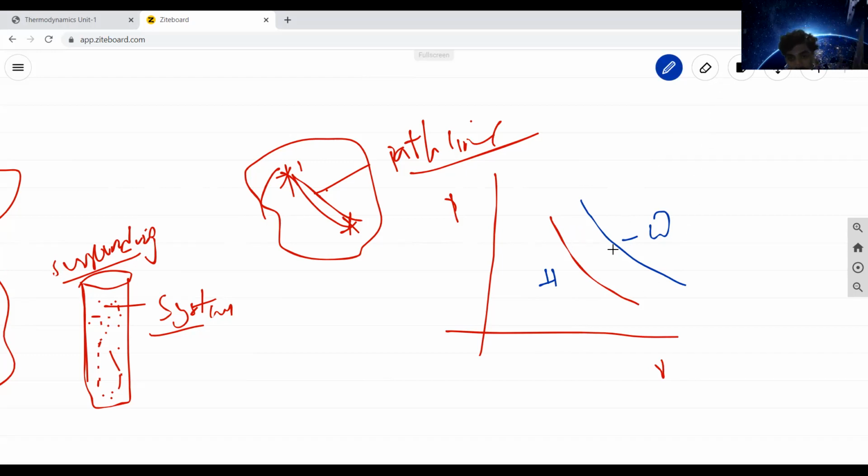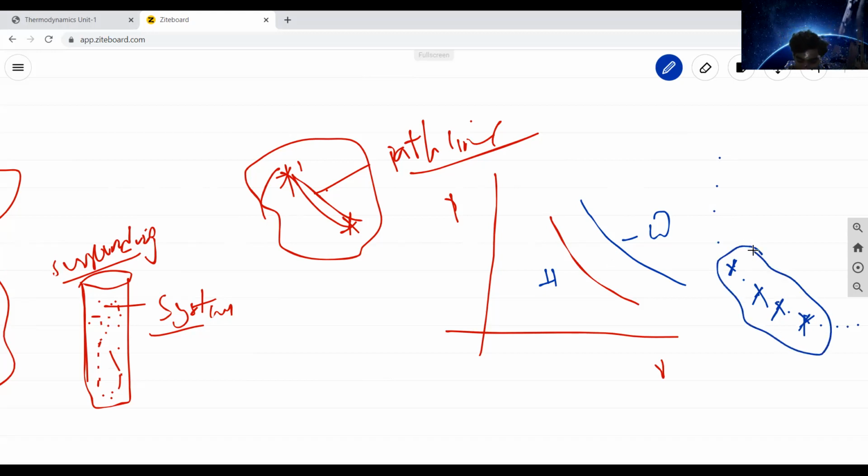Some properties you need to indicate only point-wise. With respect to state, they vary, so the property value is different at this point and at that point. These are the state points, so this function is called a point function.